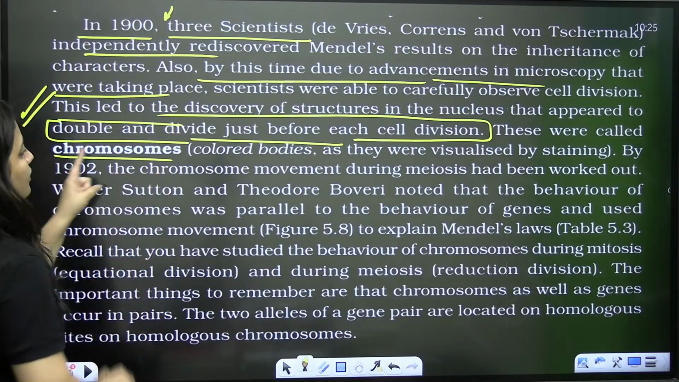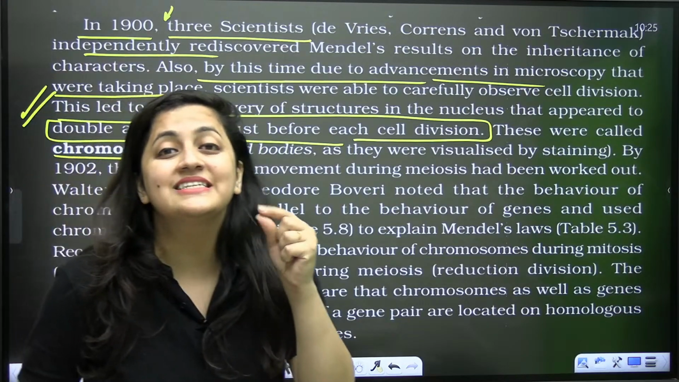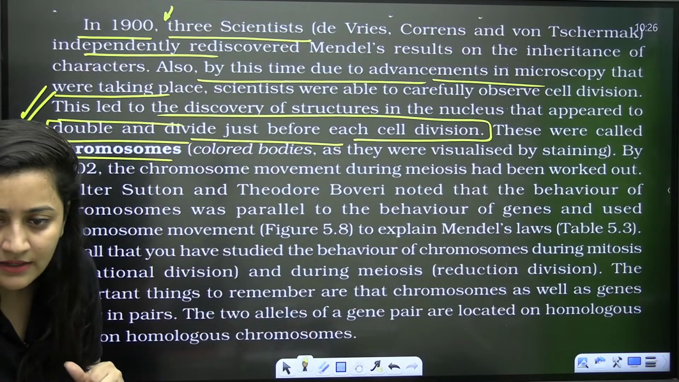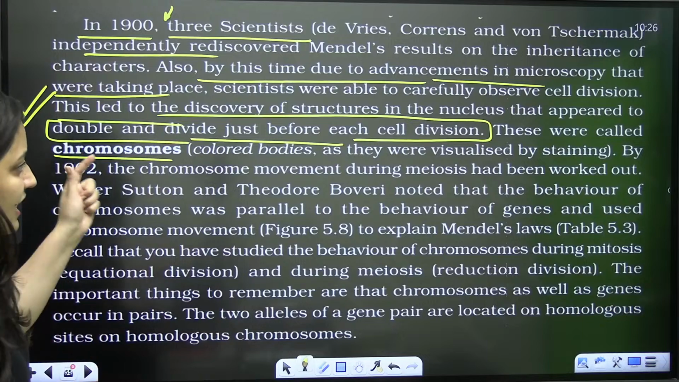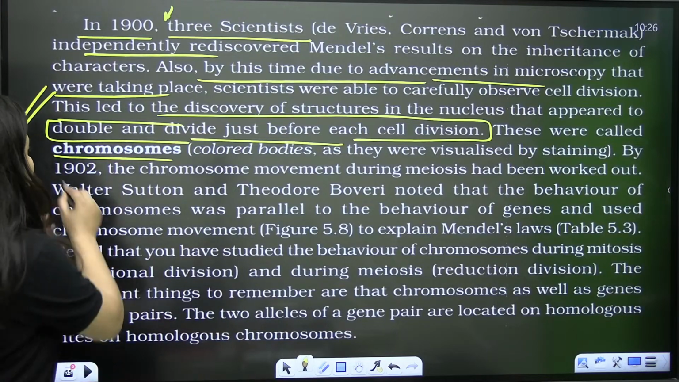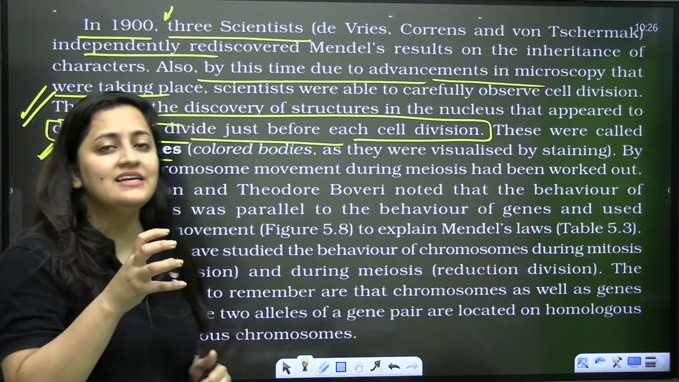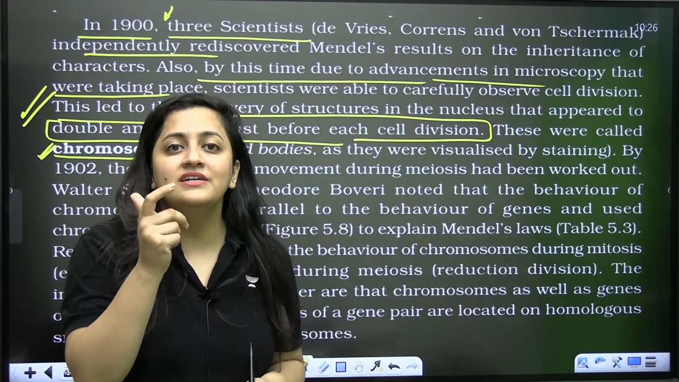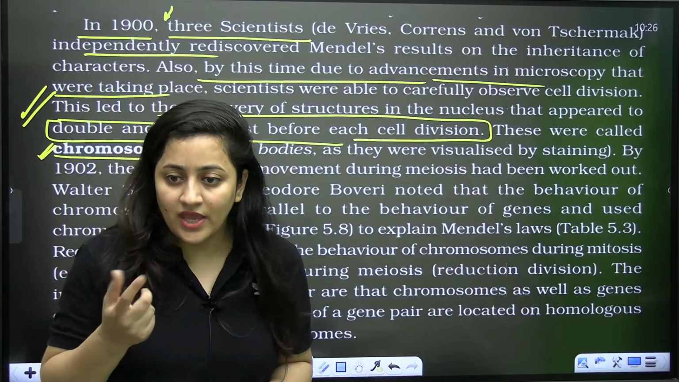So why is the word chromosome used? Chroma means color, so they are the colored bodies. You can only visualize them because of that color, because of that stain. They pick up the stain.